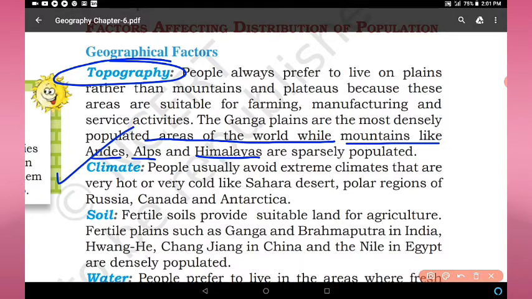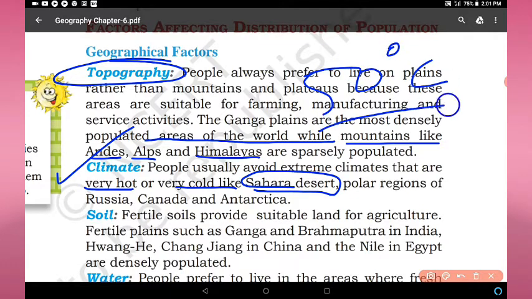Second, climate. People usually avoid extreme climates that are very hot or very cold, like the Sahara Desert. This is a very hot climate. Approximately 50 degrees Celsius is the average daytime temperature of the Sahara Desert.